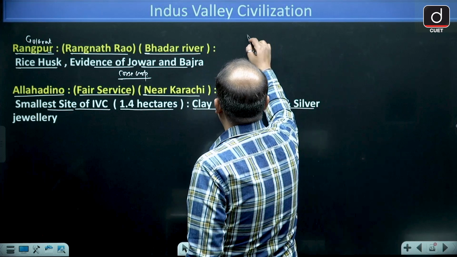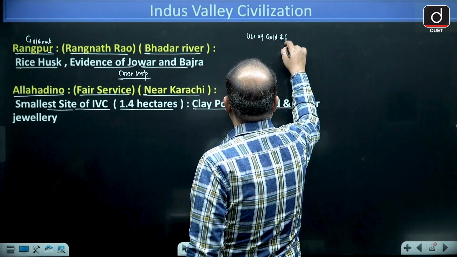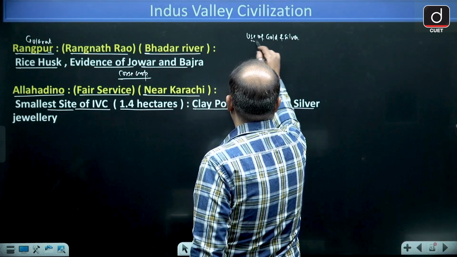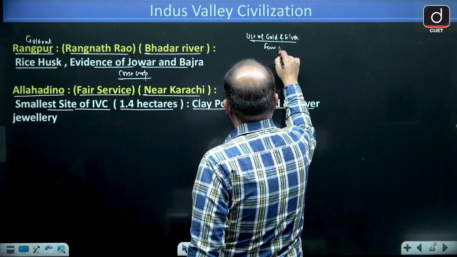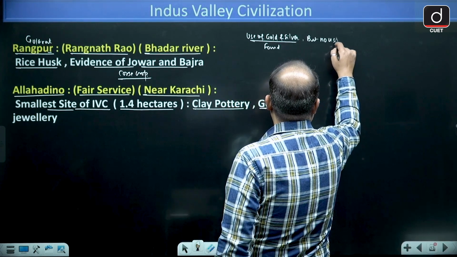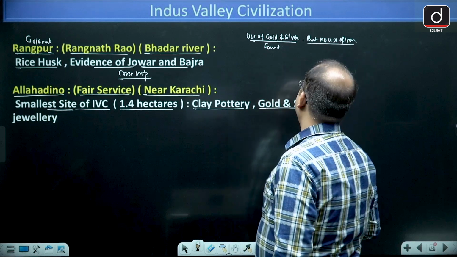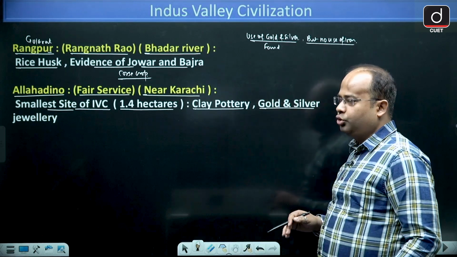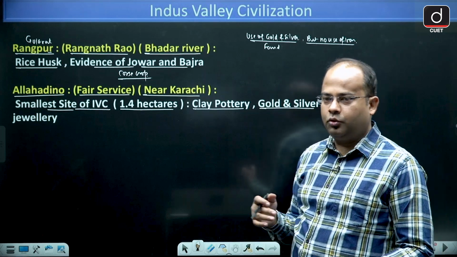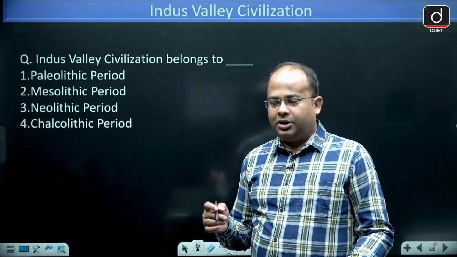So the use of gold and silver is found, but there is no use of iron. You will find that there is no use of iron, although the use of gold and silver is found. So this was about the Indus Valley, guys.